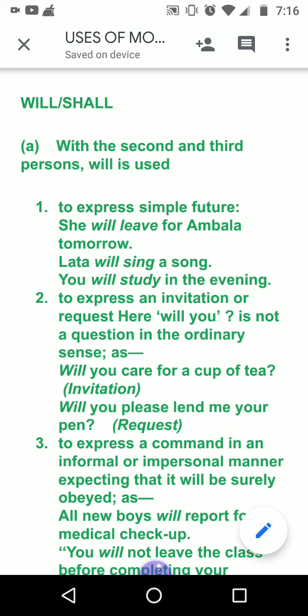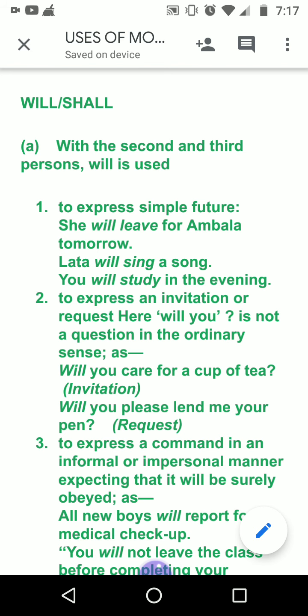So modal verbs we have shall, should, can, could, will, would, may, might, need, dare, ought to, and must. So these are the modal verbs, and in the first lesson on uses of modals I explained the uses of can, could, may, might, and today I will try to explain will, shall, should and would. So please see the expression.